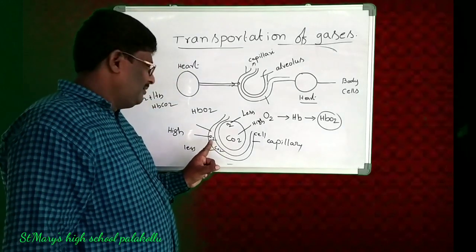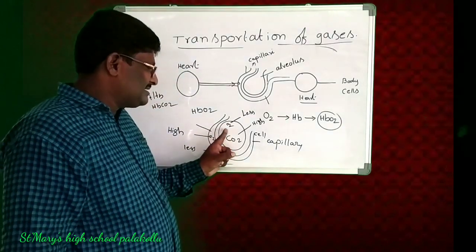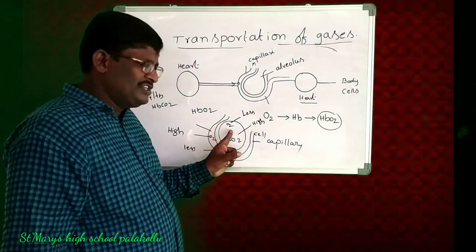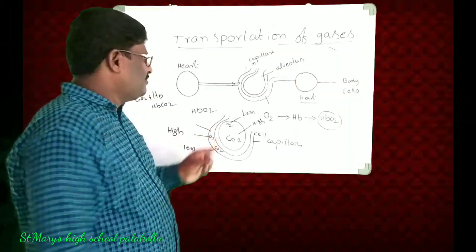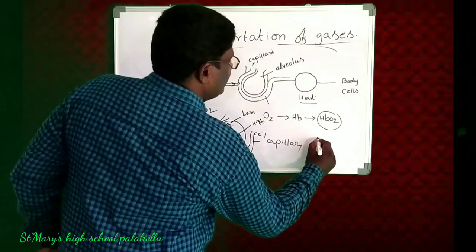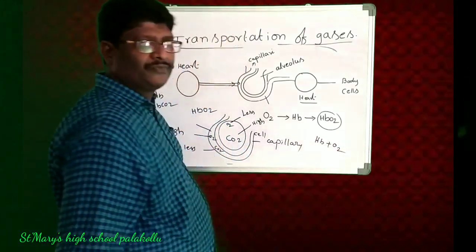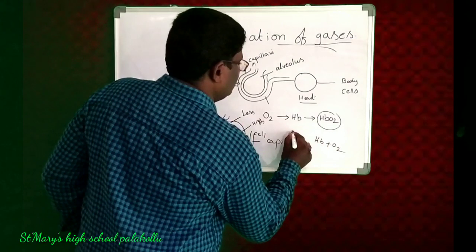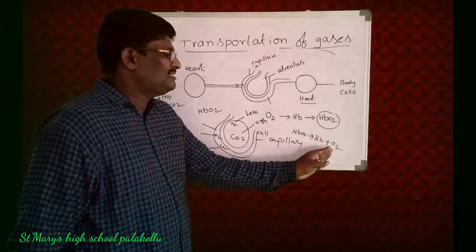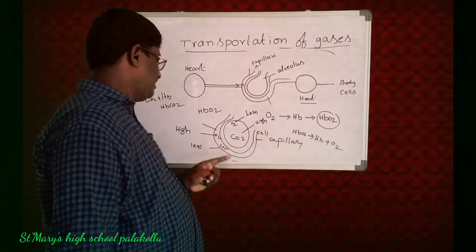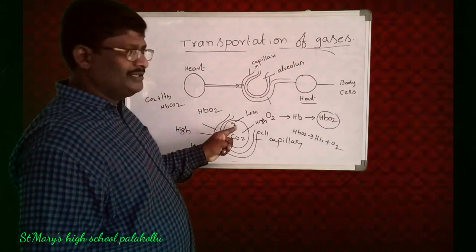Immediately, before entering the cells, this HbO2 is divided into Hb plus O2. Oxygen separates from the hemoglobin. Then this oxygen enters the cells.